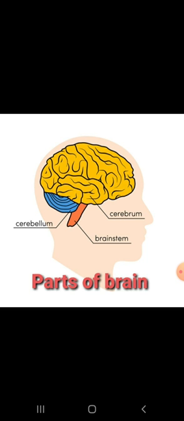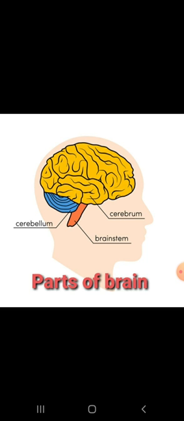Now we come to cerebellum. Cerebellum covers a small part of the brain, and it lies below the cerebrum. So it is called the small brain, and it is responsible for the coordination of movements and for maintaining the balance of our body while walking, running and dancing.